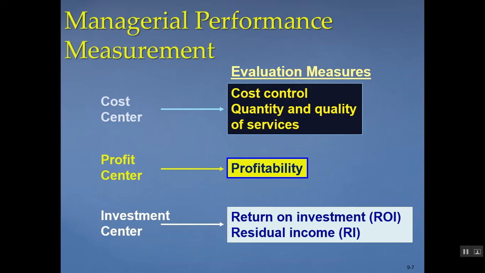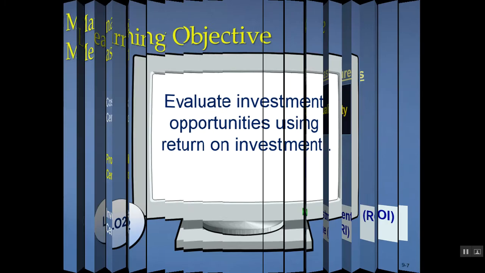A profit center has both revenues and expenses, and they're assessed based on their profitability, how profitable they are. And finally, an investment center has revenue, expenses, and they're able to make investment decisions. So they can make decisions about entering new projects, selling new product lines, or purchasing long-term assets. And they're measured based on return on investment or residual income. This is what we're going to spend the rest of the time talking about.